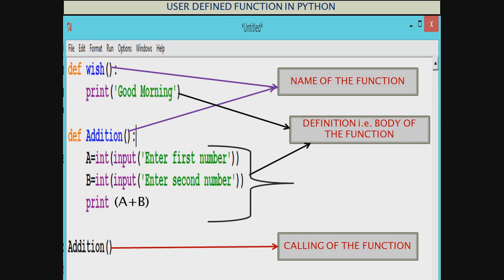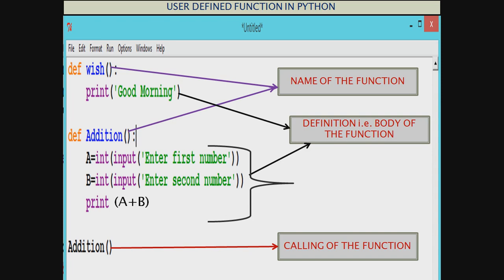Moreover, see, wish and addition are the names of the functions, and the code written within them is said to be the definition of the function. It is also said to be the body of the function, and the last line is the line from which the addition function is being called, it is being invoked, it is being executed.